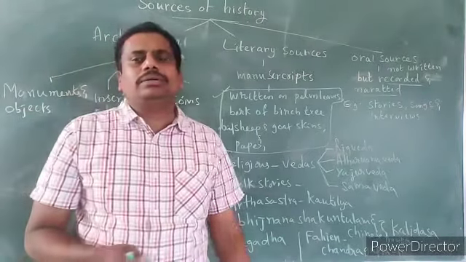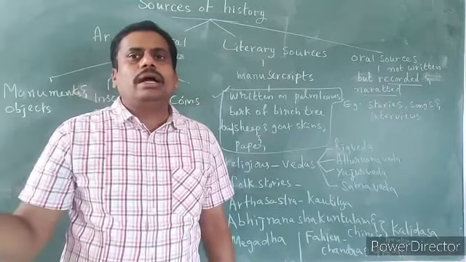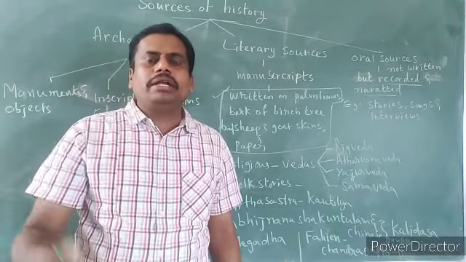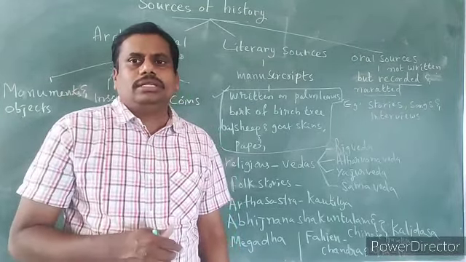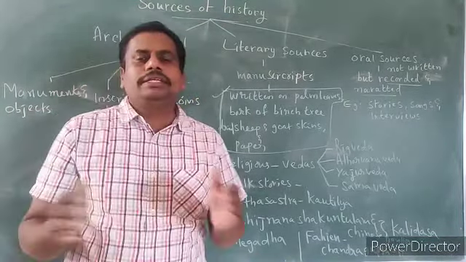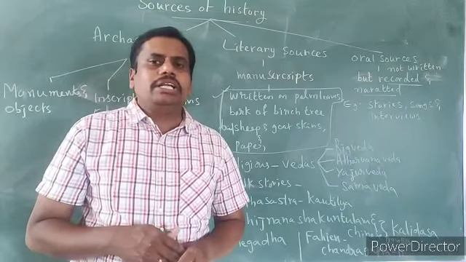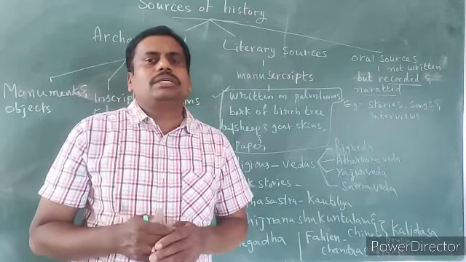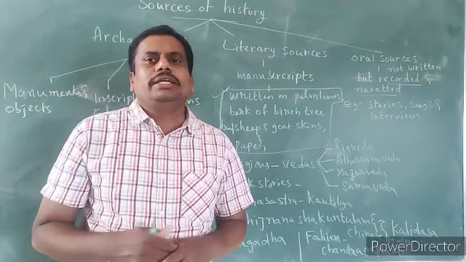His writings help us to know about the social, religious, and economic conditions of Buddhists. So in that way, you can know about history based on the literary sources also.